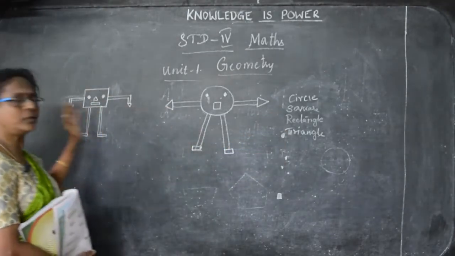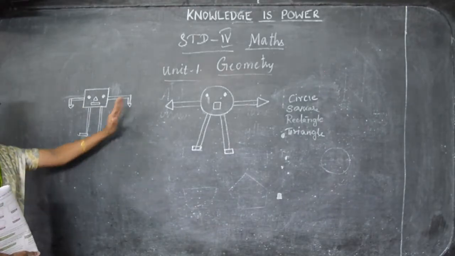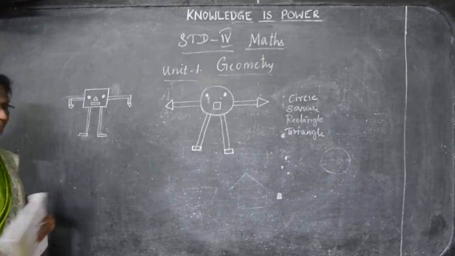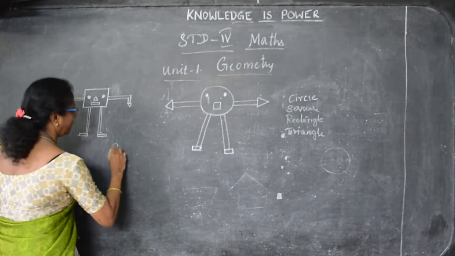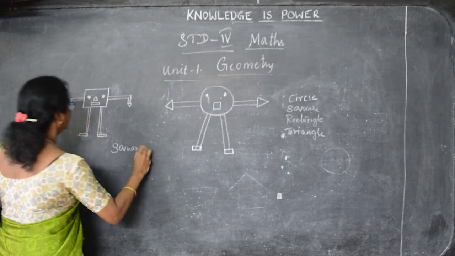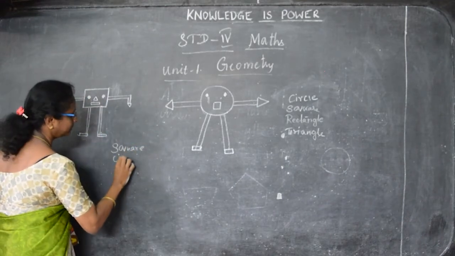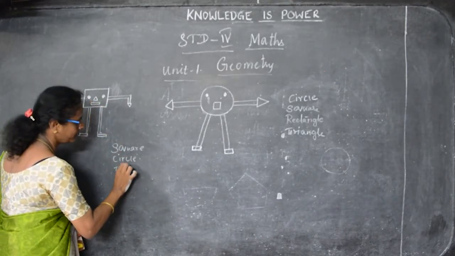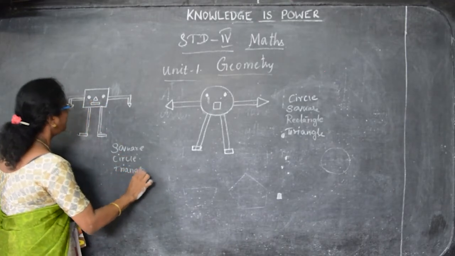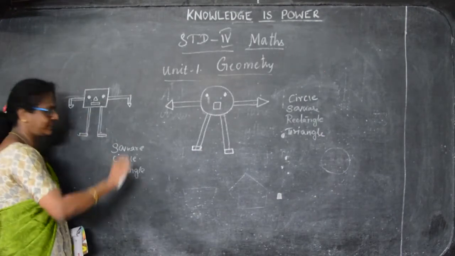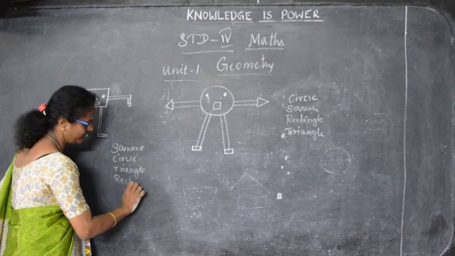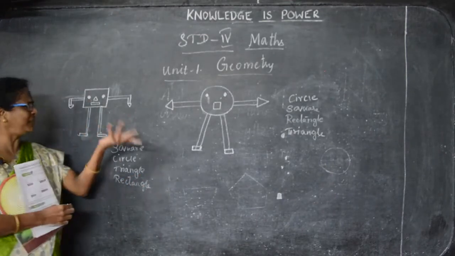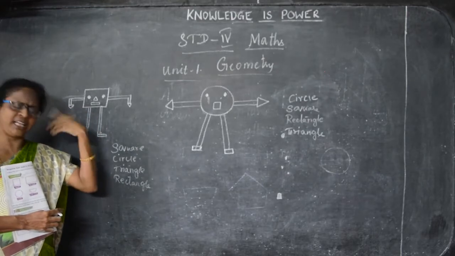Okay, now we will move on to the next picture. In this picture this is different. His face is a circle and this face seems to be a square. So you just write square, and then two eyes is a circle and his nose seems to be a triangle and his mouth, it seems to be a rectangle. So you can use these shapes and you can draw on your own, any pictures you can draw.